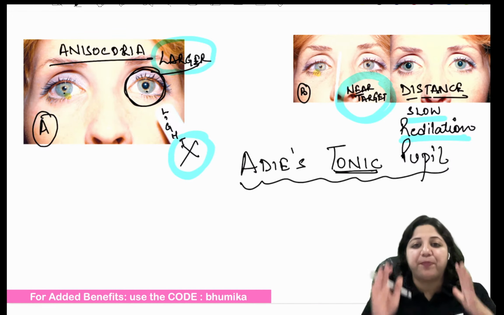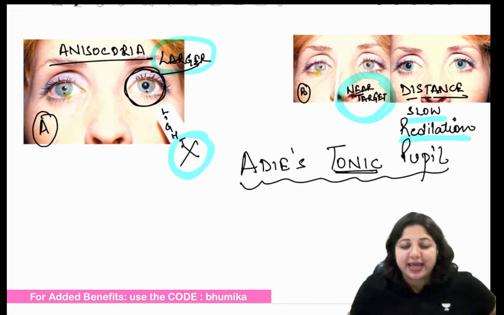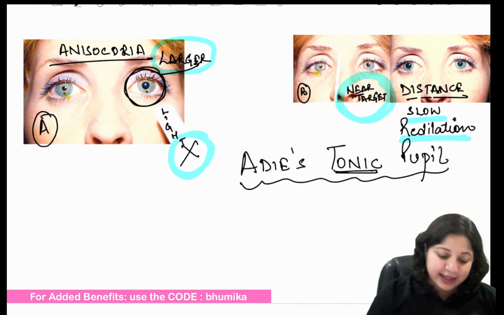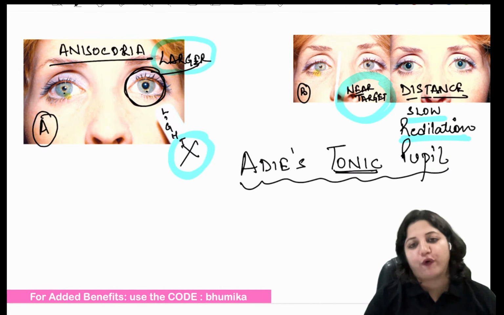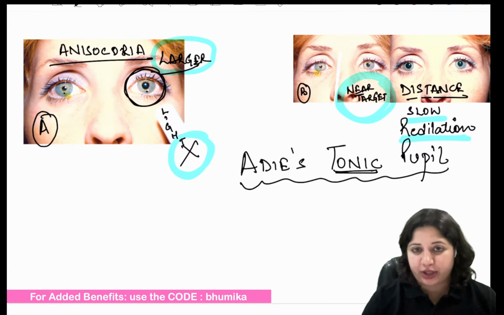That is the best way I can explain this. And where do you get to see this? Here there is a lesion of the ciliary ganglion. So that is the Adie's tonic pupil.